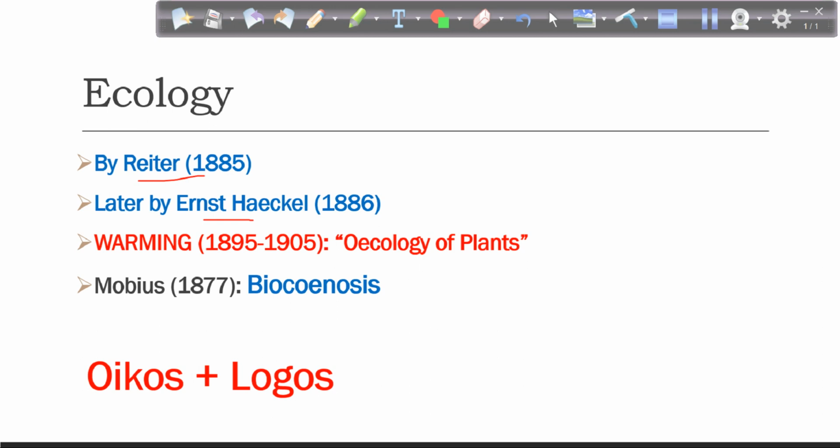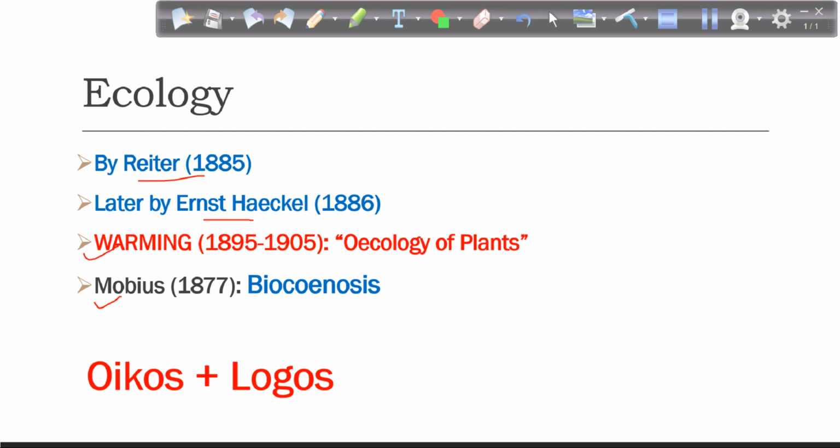Okay, and later on, different concepts were given. If we talk about the history of ecology, then a number of researchers added to the content: how to define it, how to calculate different parameters which are related to ecology. So a number of scientists were involved, but most frequently we give the reference of Warming and Mobius. Now Warming, in the years 1895 to 1905, contributed to this field of ecology, and he said that ecology is a study of organisms in relation to environment.